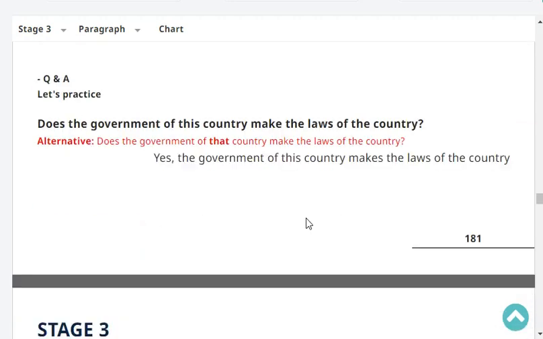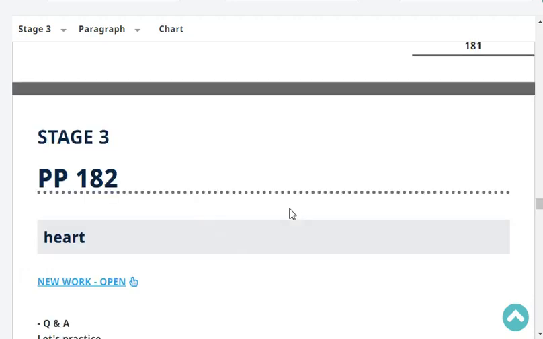Right? Does the government of your country make the laws of the country? Yes, the government of my country makes the laws of the country. Very good.